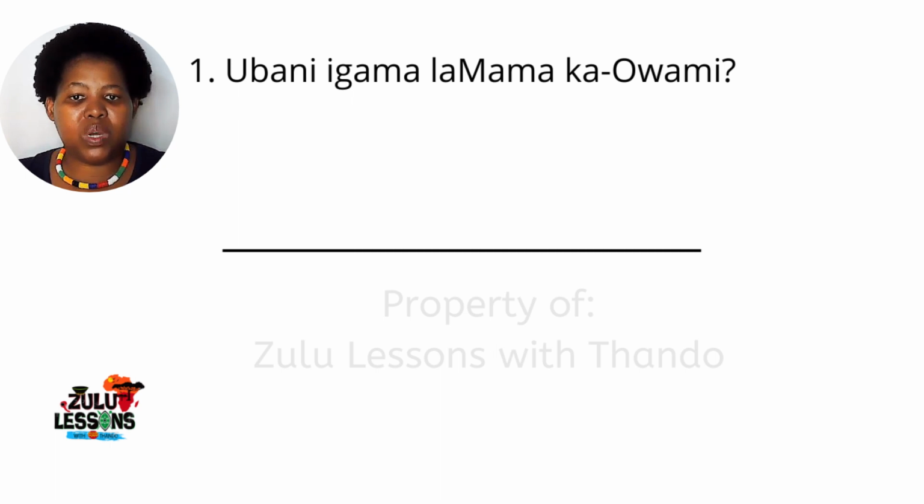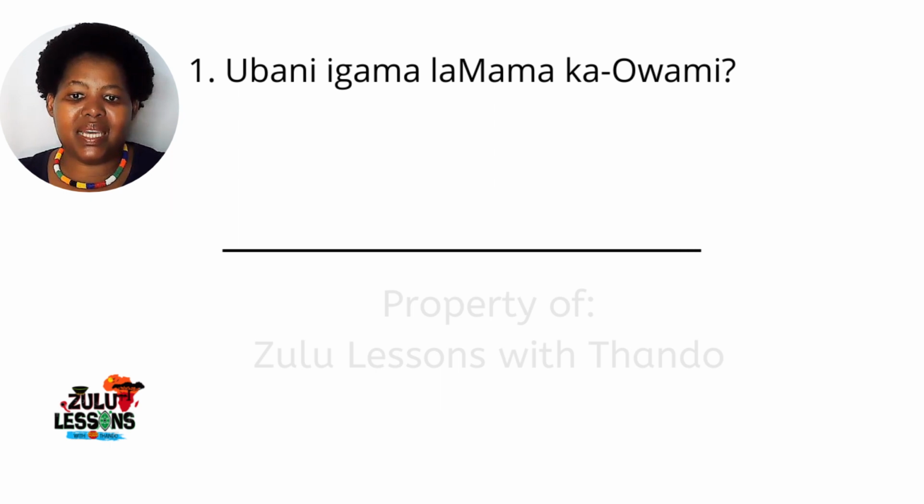We have seen this when we introduce each other and we say, my name is so-and-so, igama lami uThando. And then we ask, what is your name? Ubani igama lakho. Now, there is that phrase, ubani igama la. And then it continues to say, la mama ka Owami. So what is the name of Owami's mother?